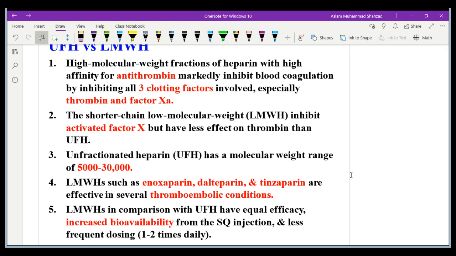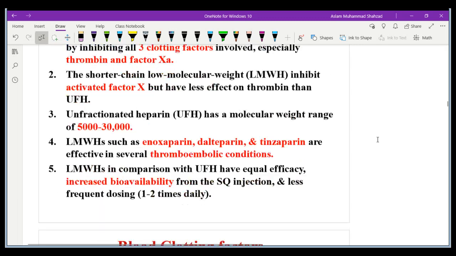Low molecular weight heparin examples are enoxaparin, dalteparin, tinzaparin, but we already discussed that. Enoxaparin has a high half-life, especially 10 hours as we discussed before, and it is effective in several thromboembolic conditions like myocardial infarction. Low molecular weight heparin in comparison with unfractionated heparin has equal efficacy, increased bioavailability as discussed before from subcutaneous injection, and less frequent dosing because of the longer duration of action.